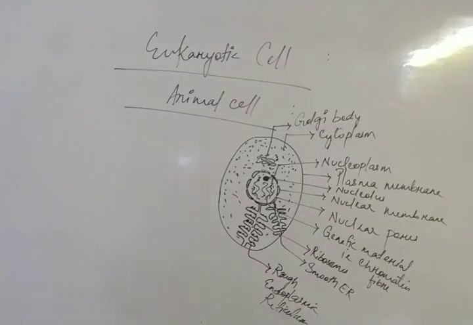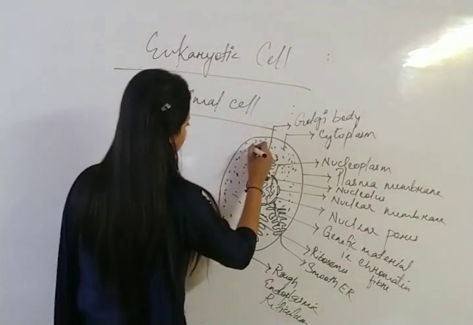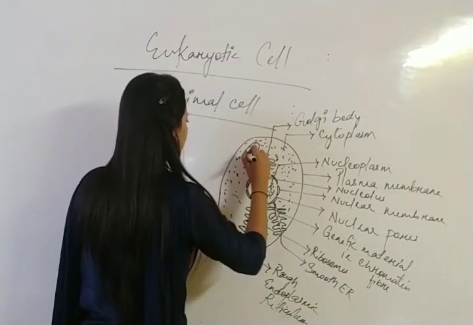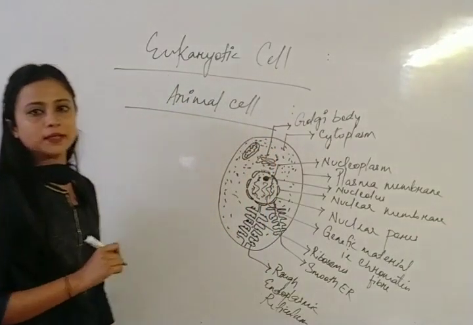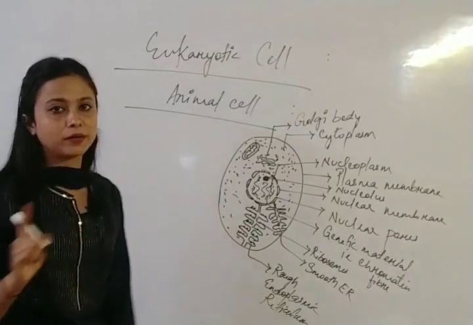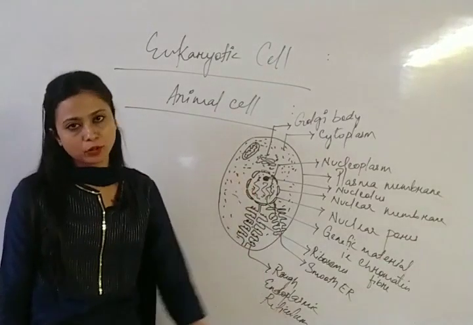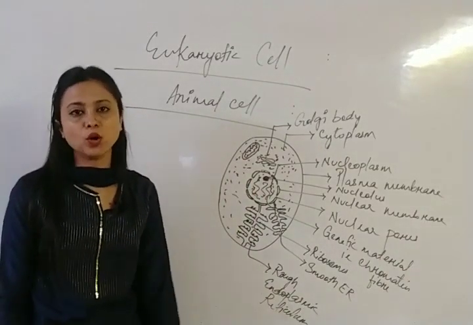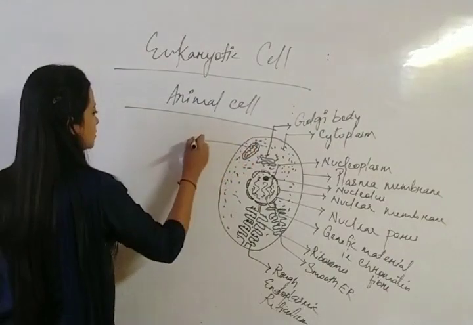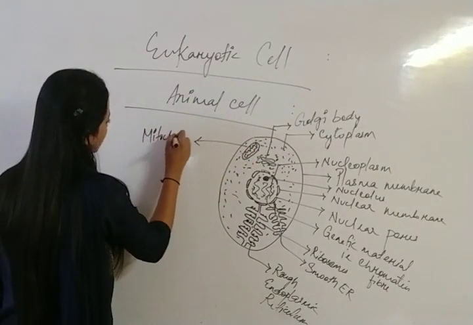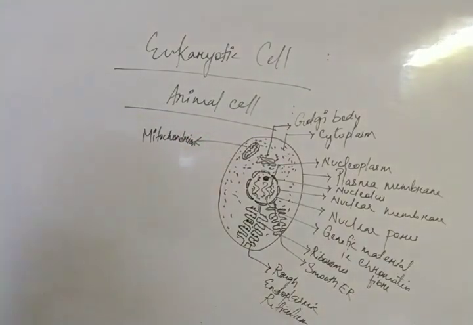Okay, and also there is a presence of mitochondria. Suppose this is membrane bound. Okay, and there is an enfolding structure that is known as crista. So this is mitochondria. And the plural is mitochondria. What is the singular of mitochondria? Mitochondrion. So if I draw a single one, we will label it mitochondrion, because mitochondrion is a single mitochondria. So this is mitochondrion. Clear?